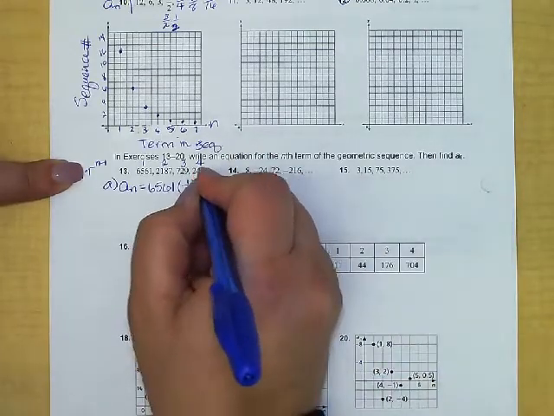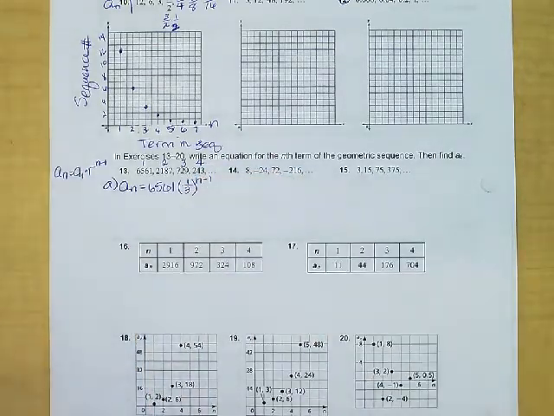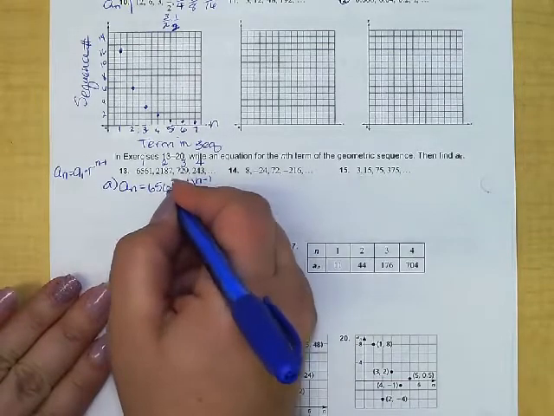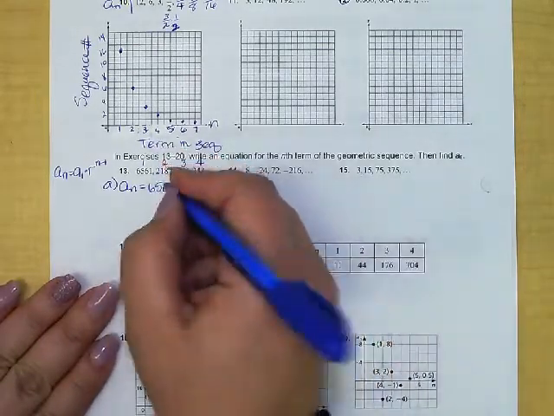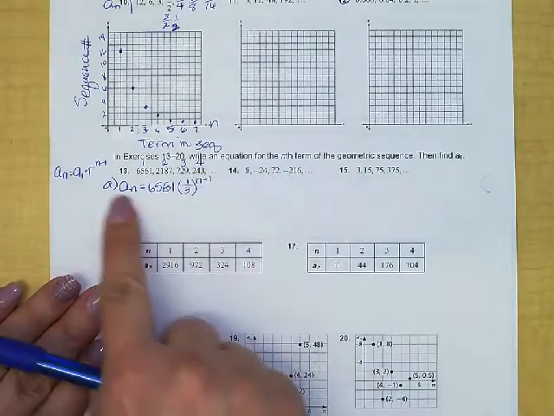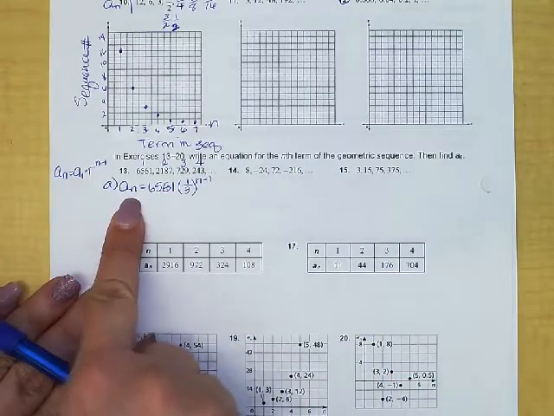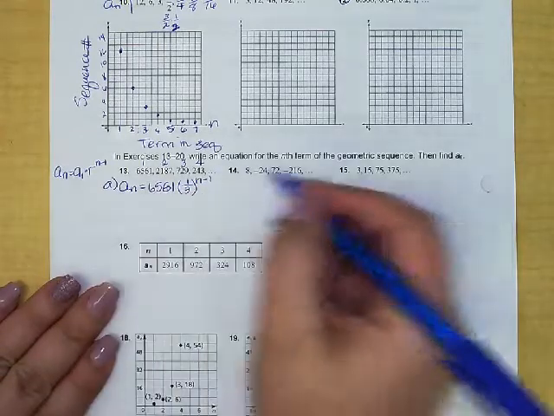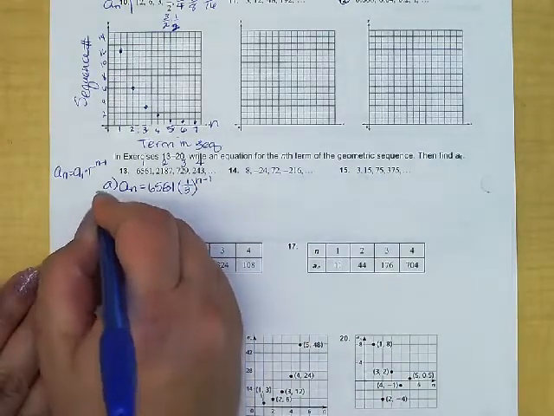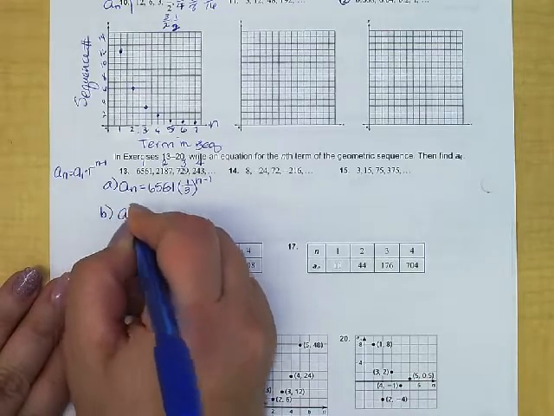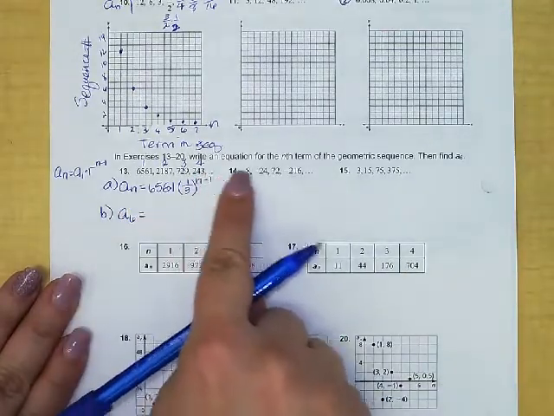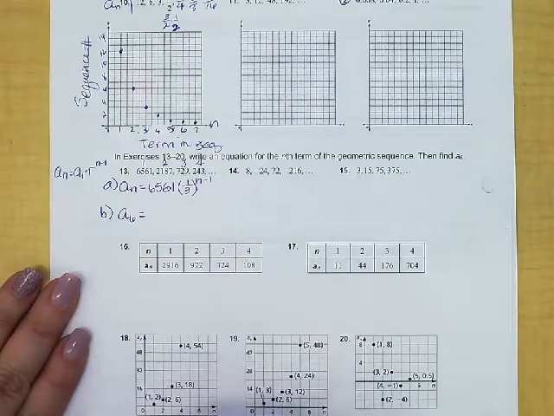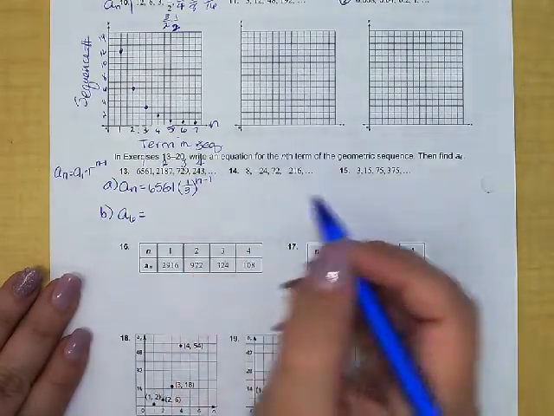And then our exponent would be n minus 1. And that is all you would want to do, and I would want to see that as kind of the first part of your answer, is just the generic equation to find any nth term. So that would be our equation there. Once we have that, then for part B here is actually solving this for the sixth term. And I know that 6 isn't too far off, and you're like, well, maybe I could just cheat. Don't cheat. I want you to know how to use the equation for it and get used to that.